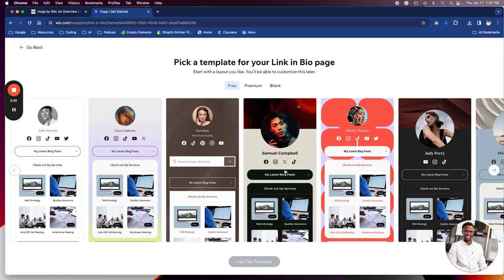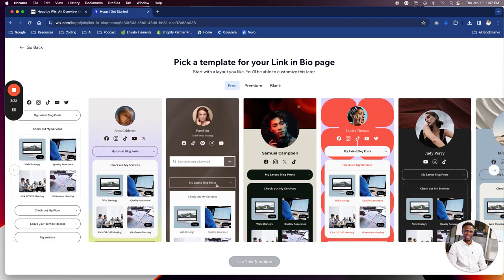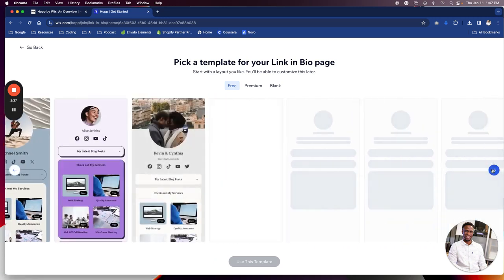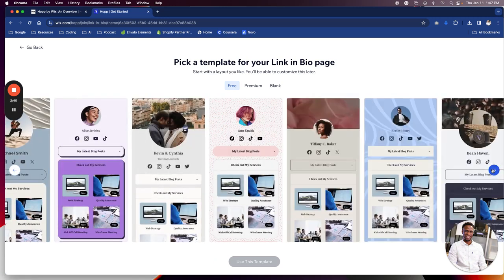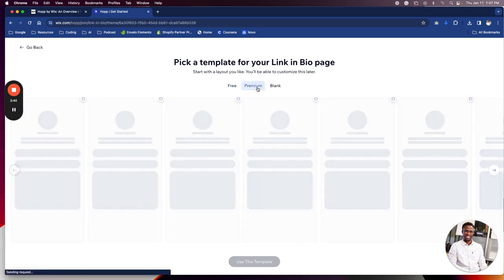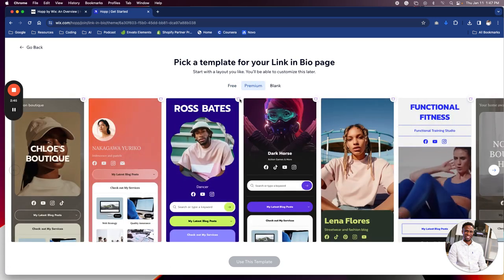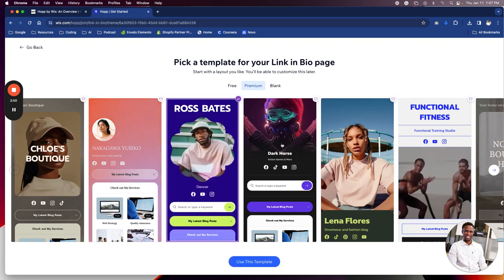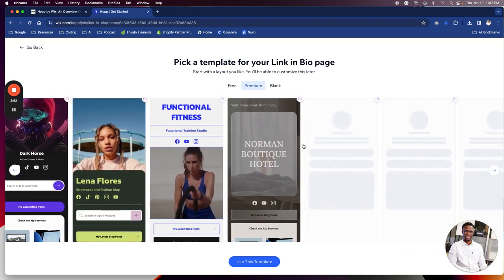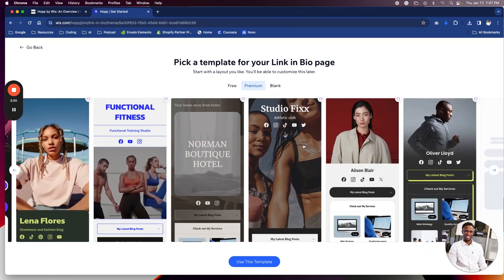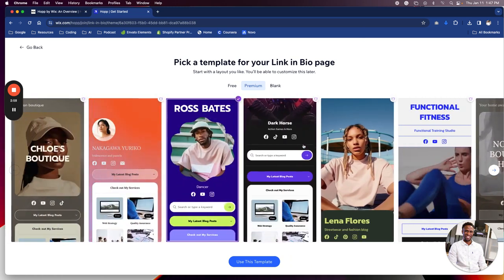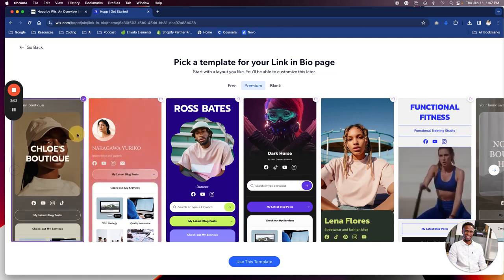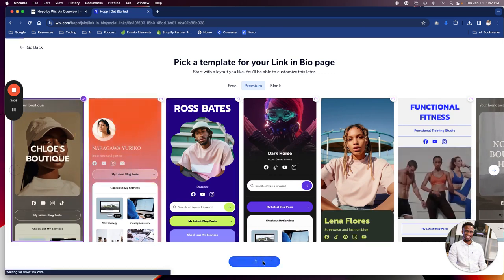Okay, free. I get it. Let me see what premium looks like. Okay, which one do I like? I don't even know if I'm keeping it, but I'm going to choose this one. Let me see what premium is, if they're going to charge me for premium.